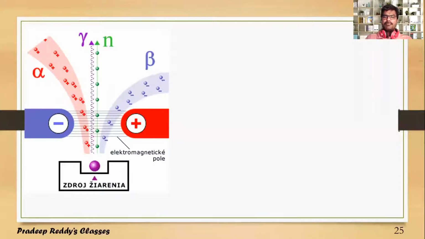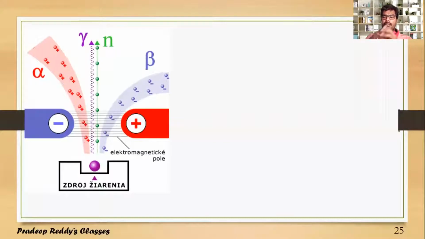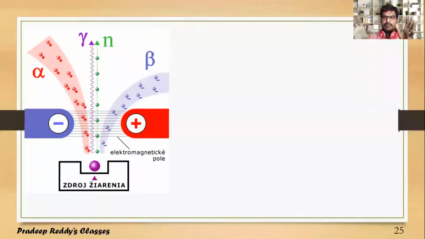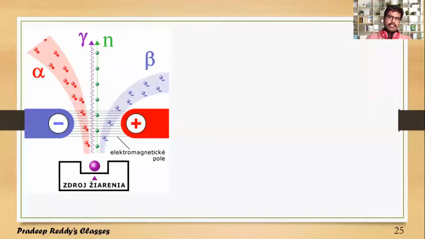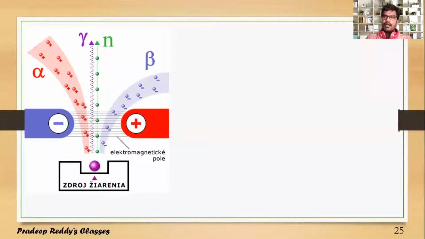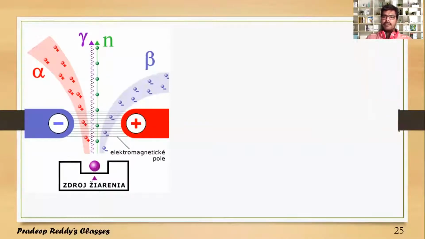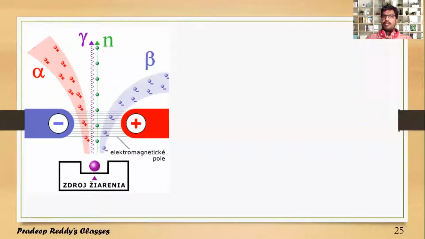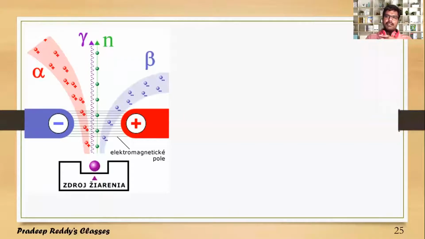Likewise, when you place a radioactive specimen in an external magnetic field, the particles get rotated depending upon the strength of the magnetic field. Whereas gamma radiation does not undergo any changes when you subject the radioactive element to an external magnetic field as well as an electric field. Thus, to characterize the properties of alpha, beta and gamma radiations, we place such radioactive element and subject it to electric as well as magnetic fields.